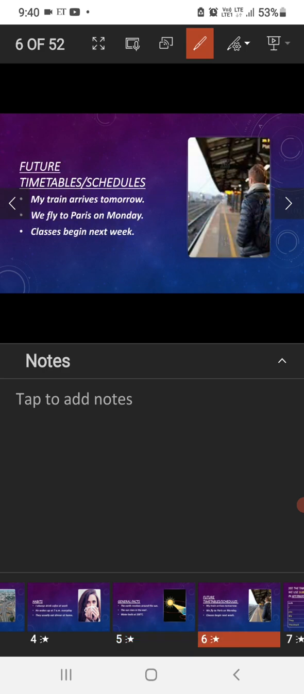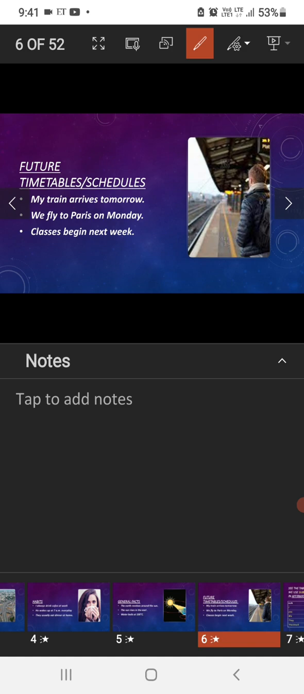And the next thing is that for future timetables or schedules, we have to use simple present tense, as something is fixed. My train arrives tomorrow. It is going to happen for sure tomorrow, right? The action that is going to happen tomorrow is fixed, and we know it will happen for sure. So we can use simple present tense there. Another example: we fly to Paris on Monday. For sure we are going to Paris. So for fixed timetables, we can use simple present tense in this sentence.